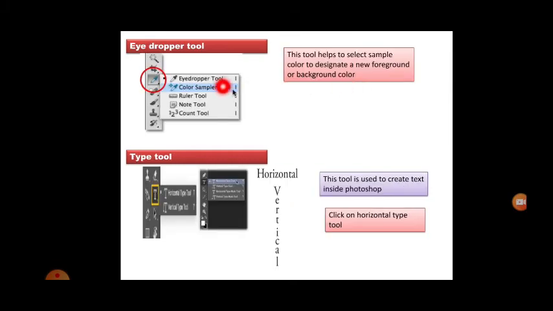Next, the eyedropper tool. This tool helps to select a sample color or to designate a new foreground or background color. It's nothing but like a dropper. You can take a little drop and put it on the image so that you will get a sample color, how it looks. No need to color the entire image. This eyedropper tool is like a dropper.